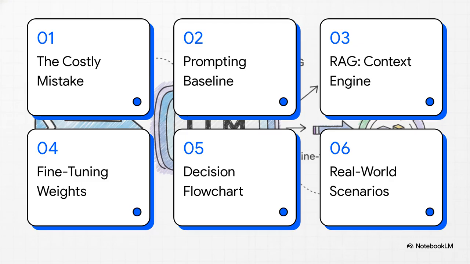We'll cover the costly mistake, prompting as the baseline, RAG as the context engine, and fine-tuning. Then we'll map it all out in a decision flowchart and test it with some real-world scenarios. We're building from the lightest touch all the way up to the most complex.